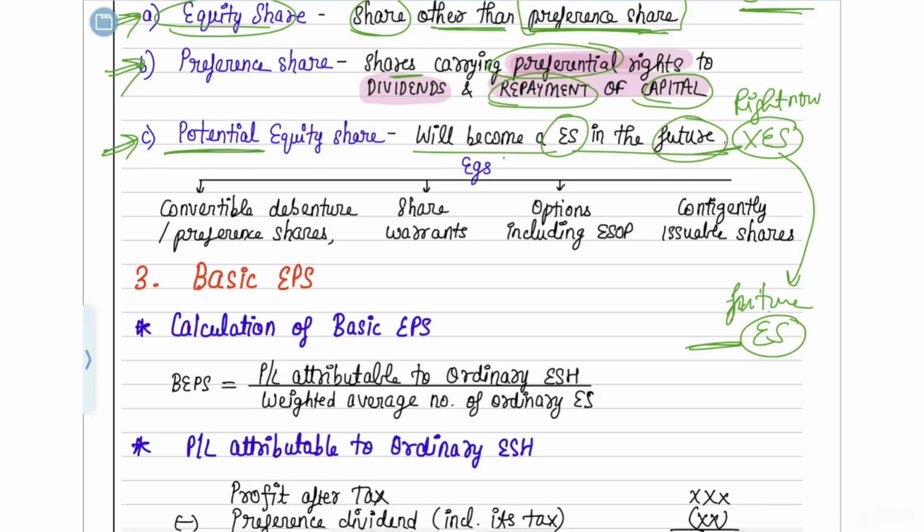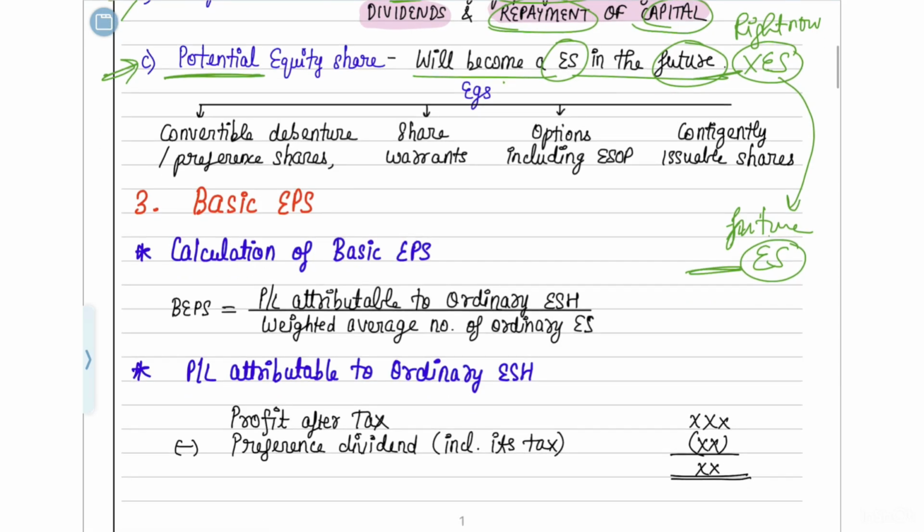Okay. So here I have given you some examples. The first example is convertible debentures. Convertible debentures means, for example, there is a company and the company is telling you that currently we are going to issue you debentures on which we will pay you interest. Let this go on for 5 to 6 years or 10, 11 years, whatever the time frame is. After that period has ended, what they will do is convert these debentures.